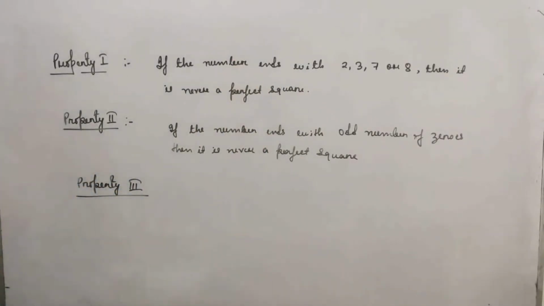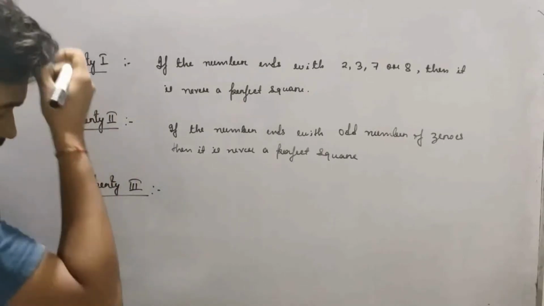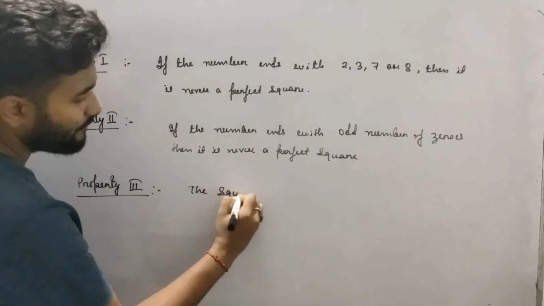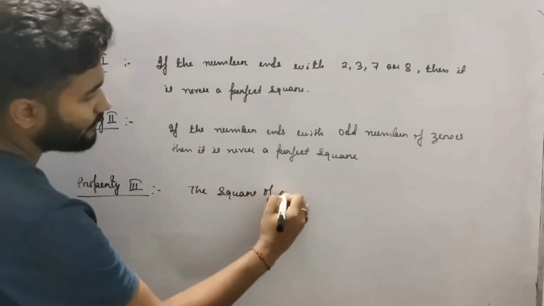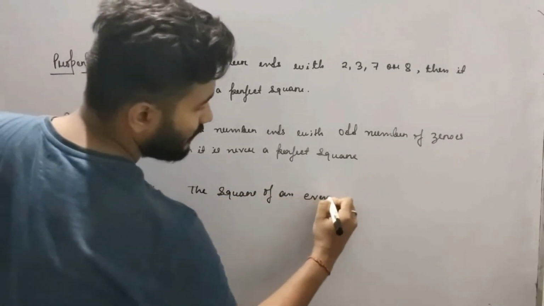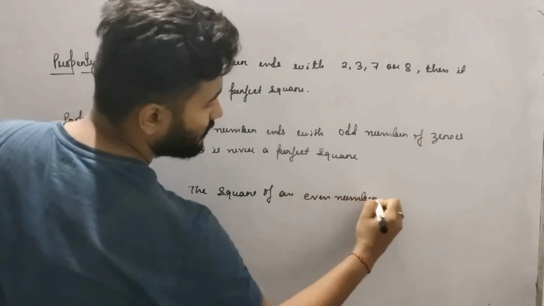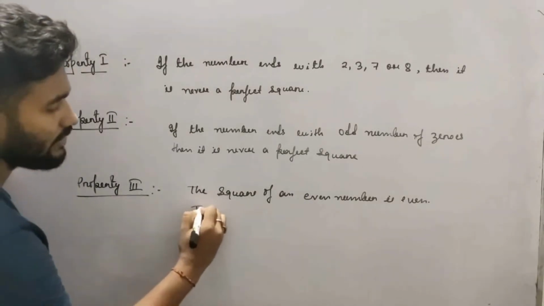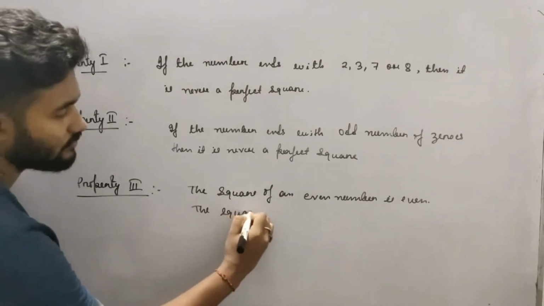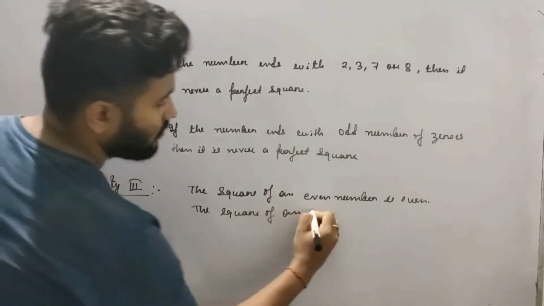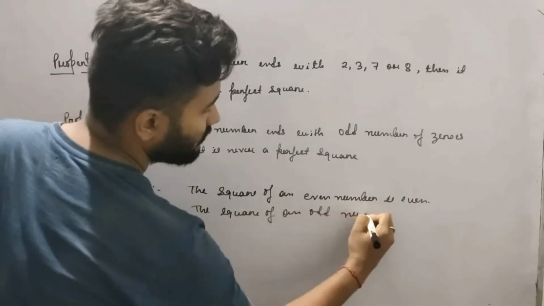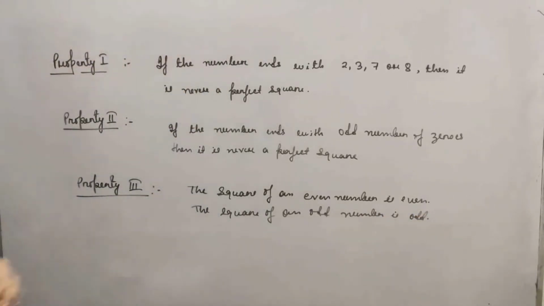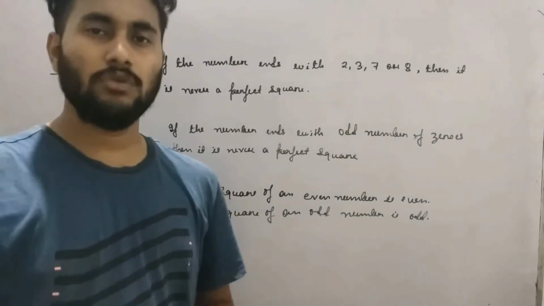Property 3: the square of an even number is even. The square of an odd number is odd. Understood? If you square an even number, you will always get what?